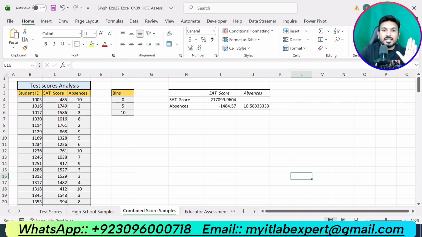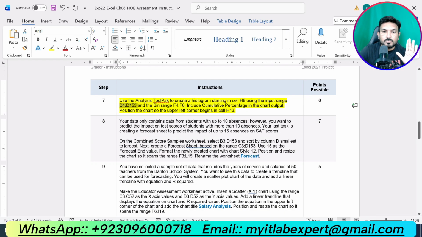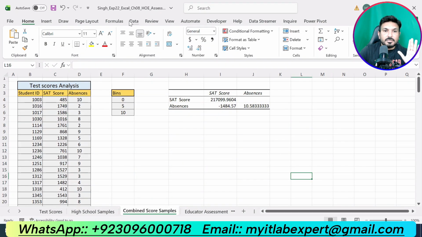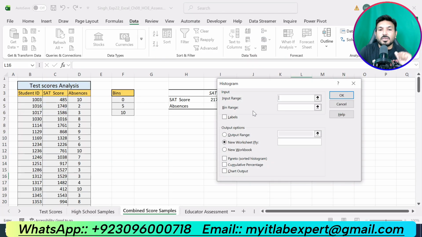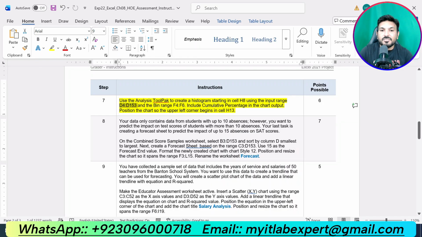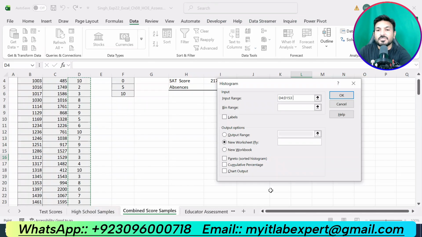So again, let me go to the Data tab, click Data Analysis, and now we are supposed to select this option, that is for the histogram. Click OK. Now input range is D4 up to D153. And our bin range is also given, that is F4 up to F6. So in bin range we are supposed to type F4 up to F6.